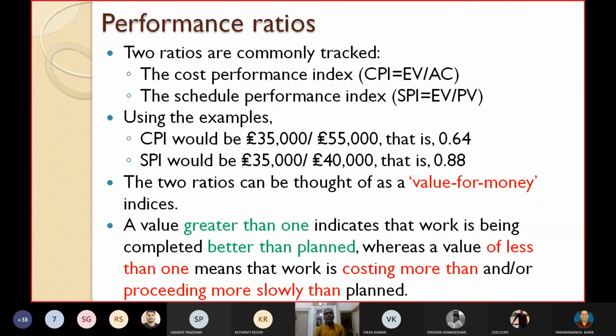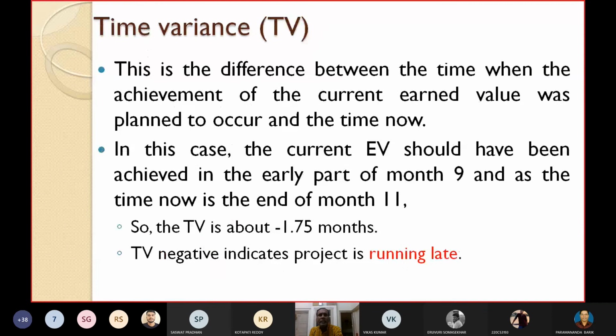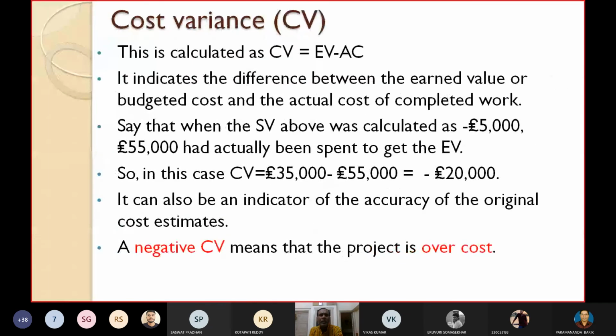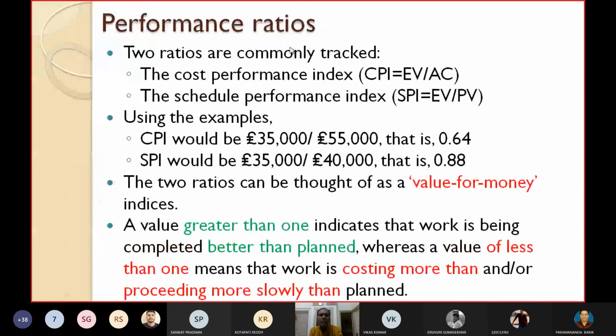So based on all those values, that is your SV, PV and CV, we can define two performance ratios. Two performance ratios are commonly tracked. They are CPI and SPI. CPI stands for the cost performance index. It is defined as EV by AC, that is earned value by actual cost. The schedule performance index SPI is defined as EV by PV, that means earned value by planned value.